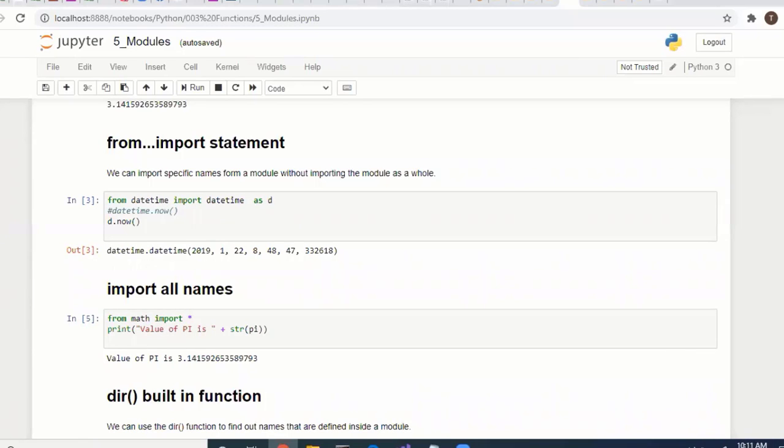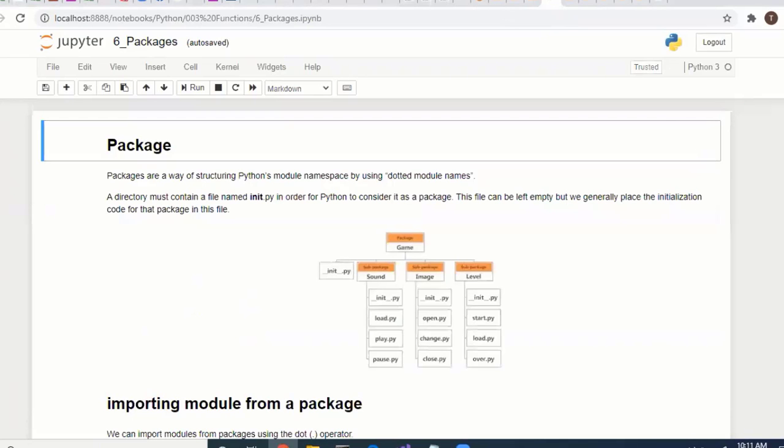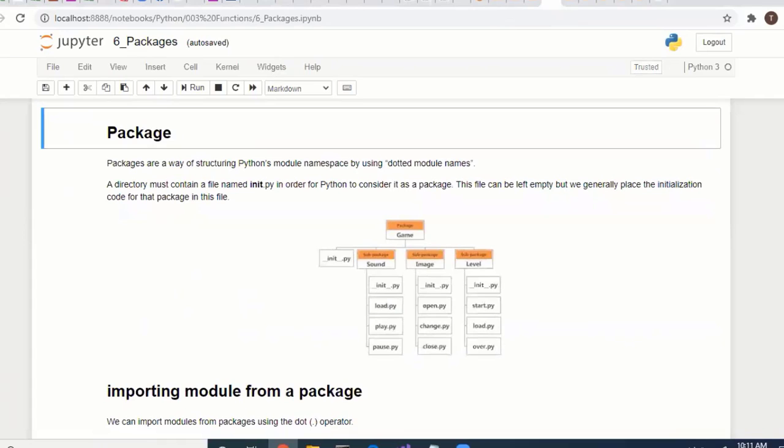Already we have seen the dir built-in function, and how to access the docstring. So we have seen modules.